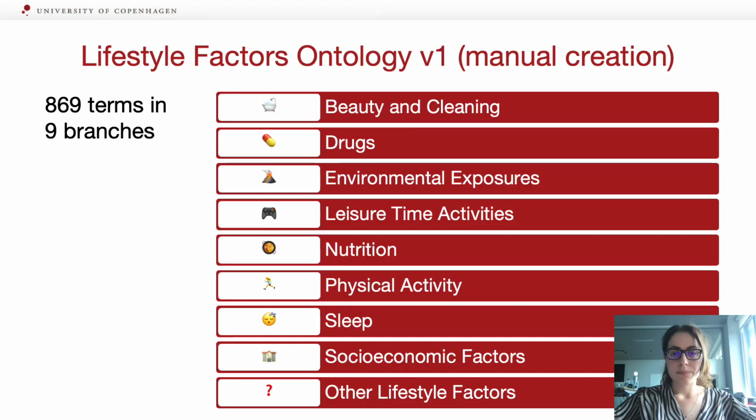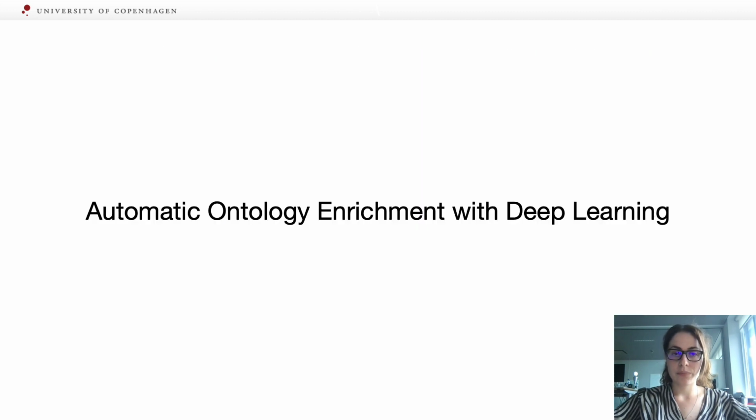To this end, we developed a prototype ontology of lifestyle factors with 9 main branches to encapsulate the diversity of all of these factors. The terms were added in the ontology manually as a result of looking into the literature, questionnaires, previous ontologies, and brainstorming at this stage. For this reason, this list is neither exhaustive and it has a high level of bias.